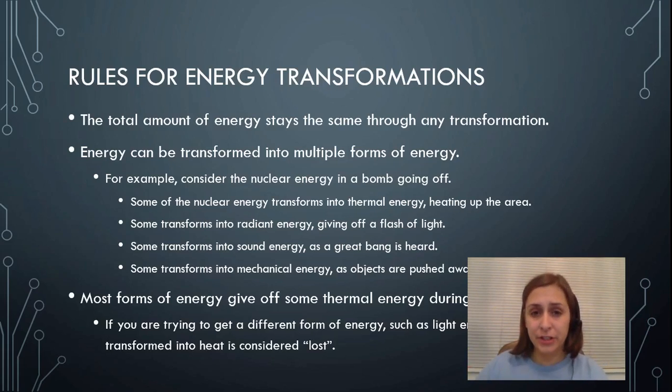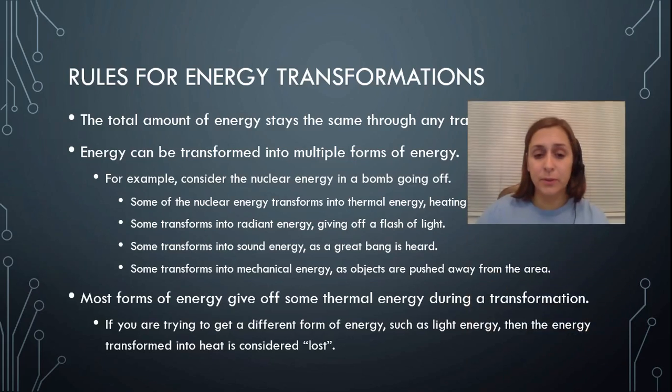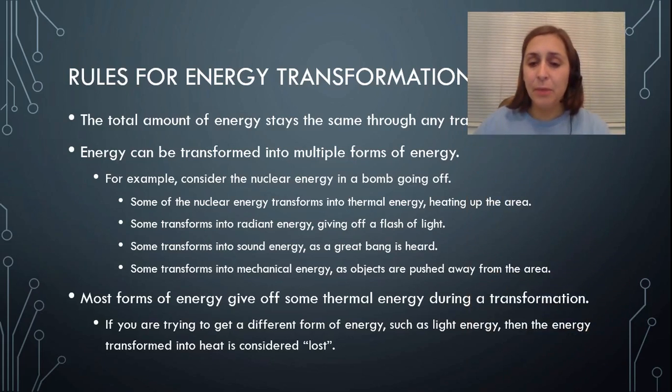Another rule for energy transformations: most forms of energy give off some thermal energy during a transformation. If you're trying to get a different form of energy, such as light energy, then the energy transformed into heat is considered lost. For example, when a traditional light bulb, an incandescent light bulb, is powered, it gives off light, but it also gives off lots and lots of heat.